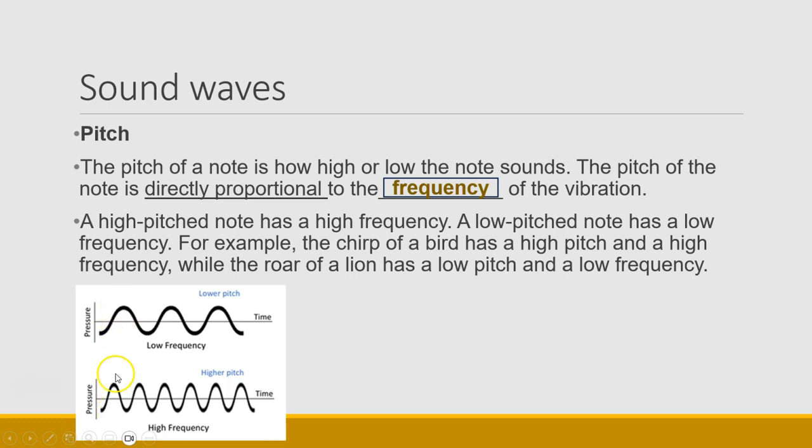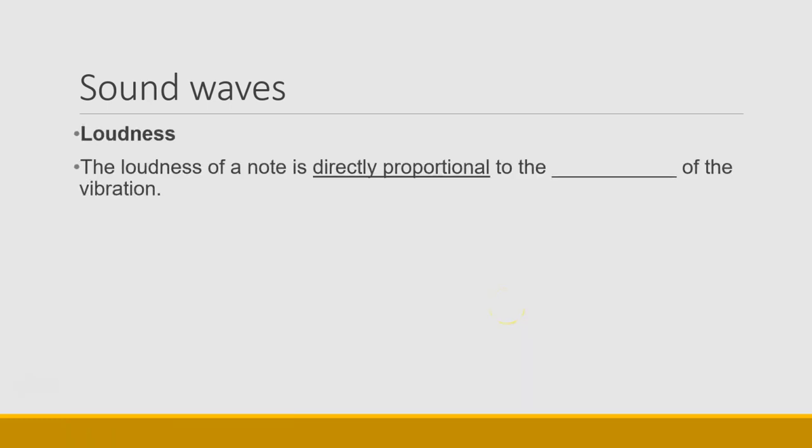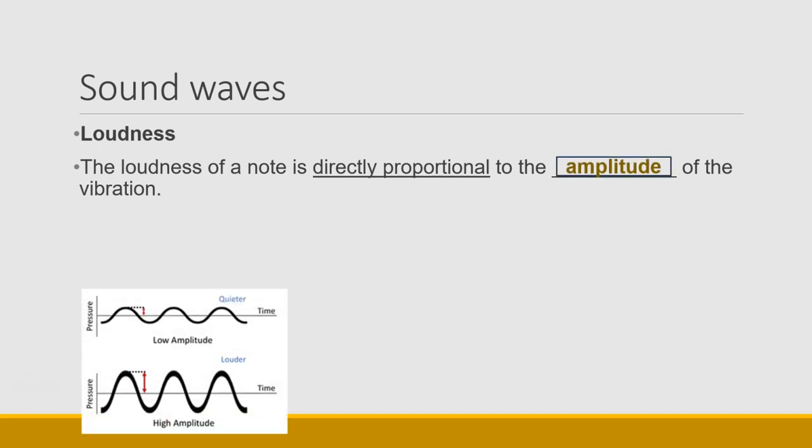In this case, we have a low pitch versus a high pitch. Their loudness is the same, and that is because loudness is directly proportional to the amplitude of the sound wave. Now, in this case, we can see a sound wave with a lower amplitude and a sound wave with a higher amplitude. This one is going to be a softer sound, and this one is going to be a louder sound.